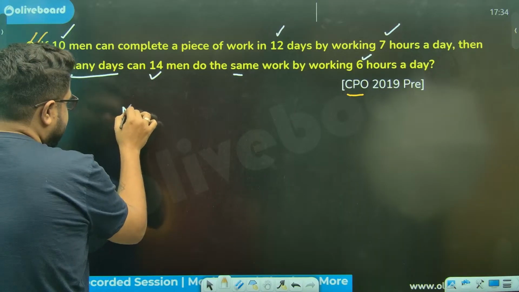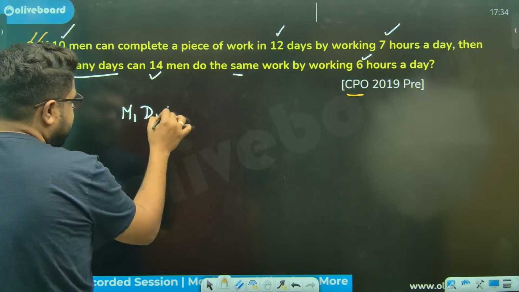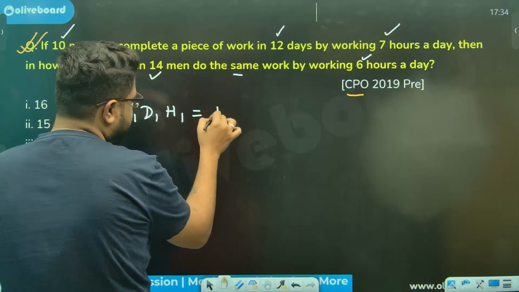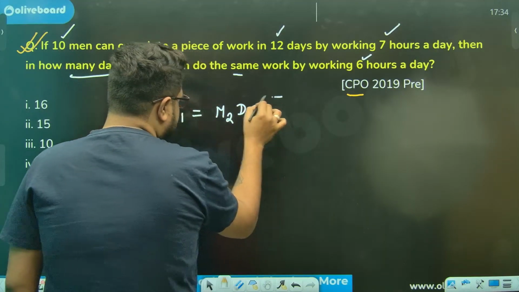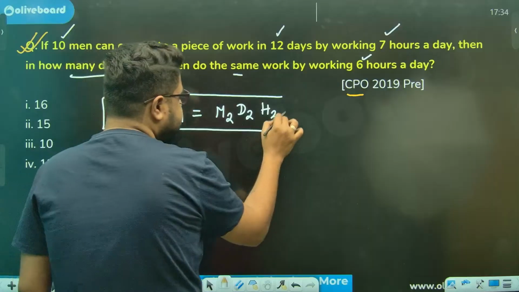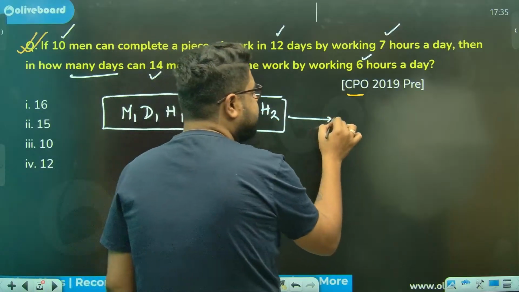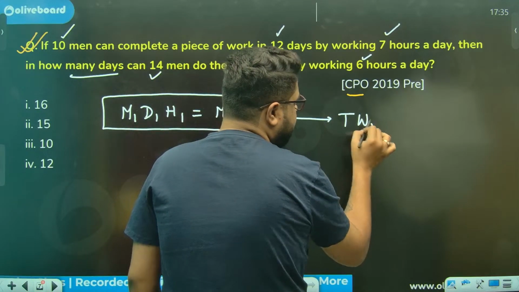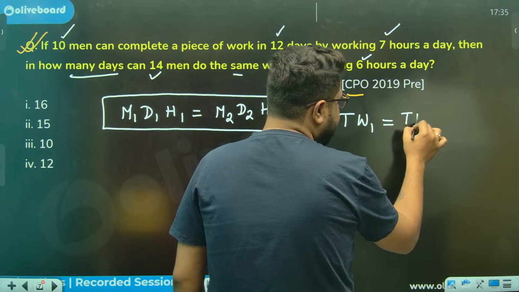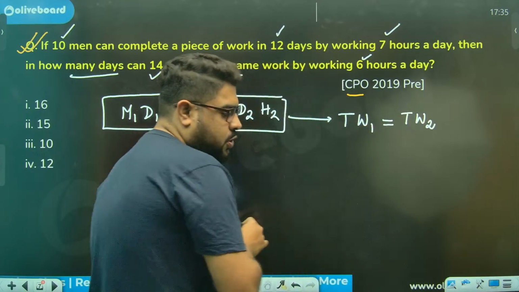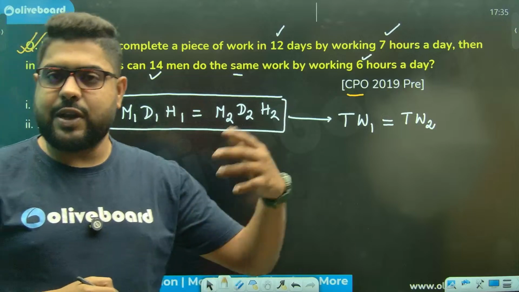So you see, M1, D1, H1 is equal to M2, D2, H2. Now, sir, why in the world are we writing this? Because the concept is the same. The total work from the first scenario must be equal to the total work from the second scenario. Total work 1 should be equal to total work 2.